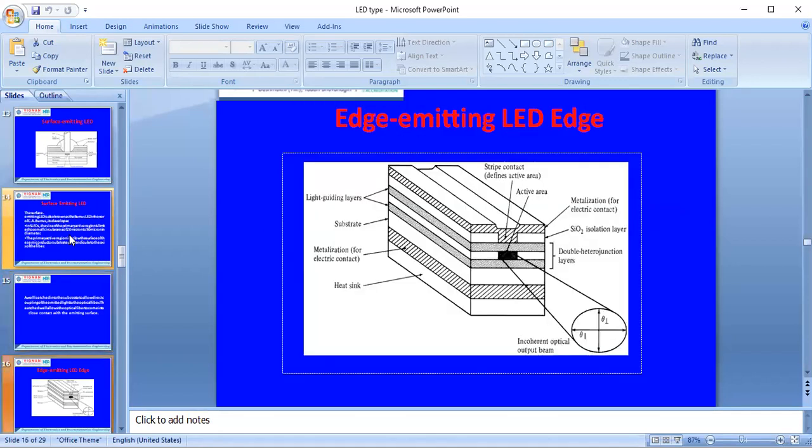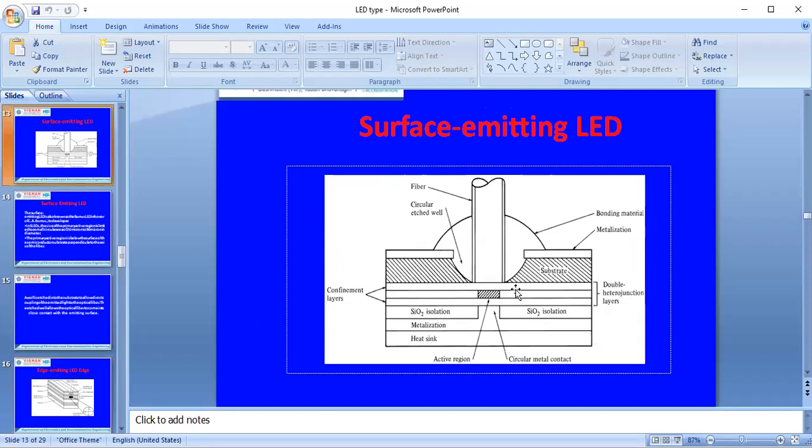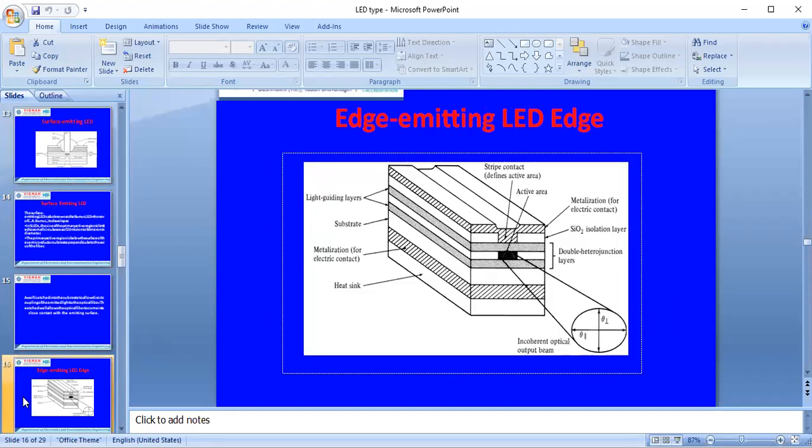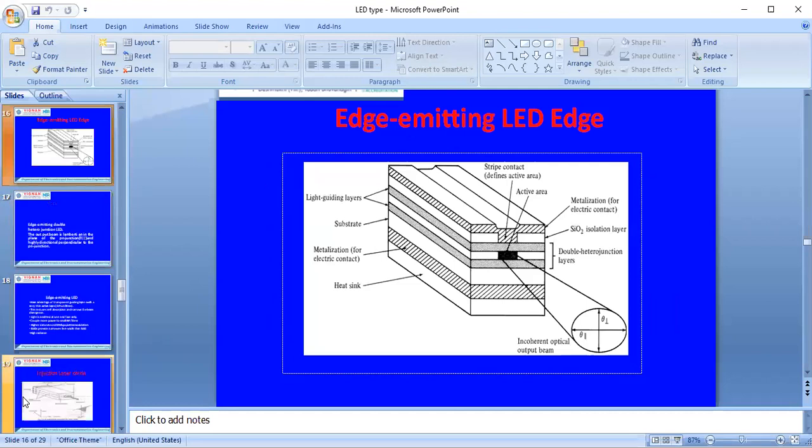While coming to the edge emitting diode, this is the construction of an edge emitting diode. From the edge itself, the light emission will be produced. In the double heterojunction layer only we will consider. In surface LED also it is like this, but from the surface itself the output will be produced. If the light is emitted from the surface, that is called an SLED. If the emission is from the edge, that is called an edge LED. So this edge LED construction is also the same as the surface LED, but the emission is from the edge of the LED itself.